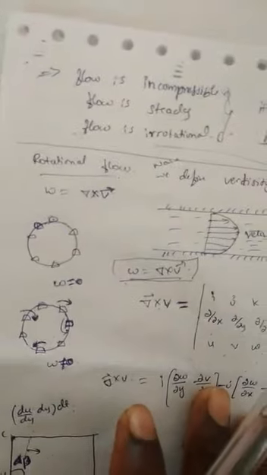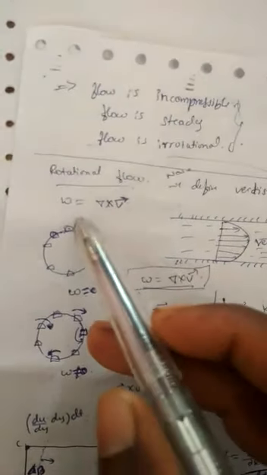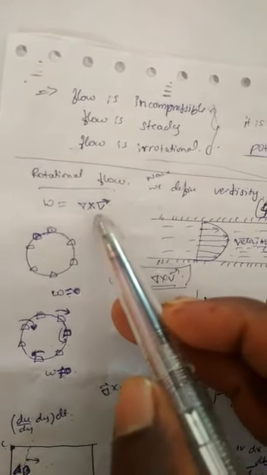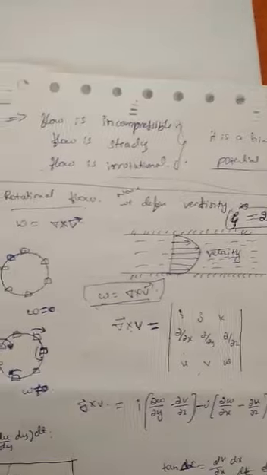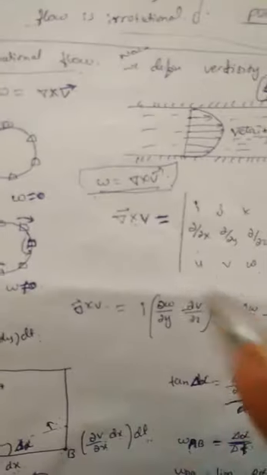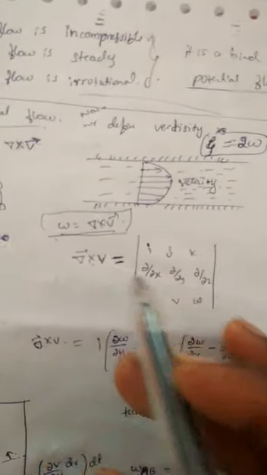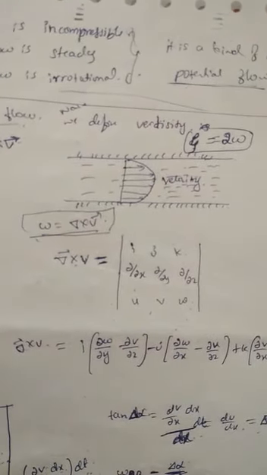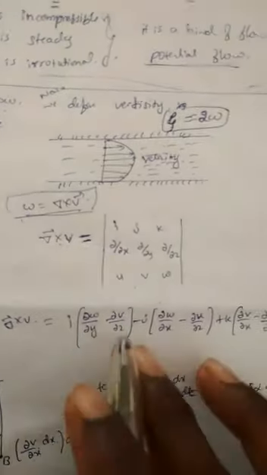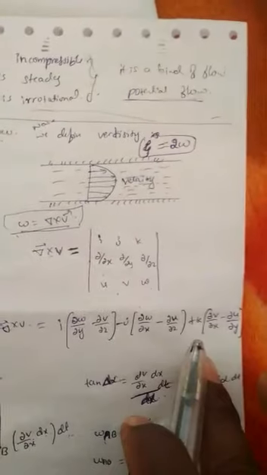Next we go to rotational flow. Rotational flow we can define by del cross v. And also we have vorticity. Vorticity is 2 times the rotation. The curl of v we can write as del cross v, like this: i j k, dou by dou x, dou by dou y, and dou by dou z, u v w. I am expanding this determinant.